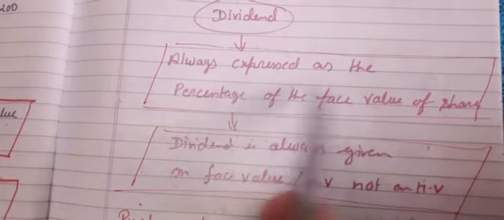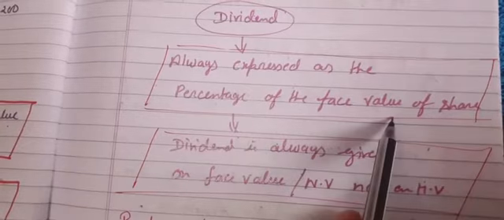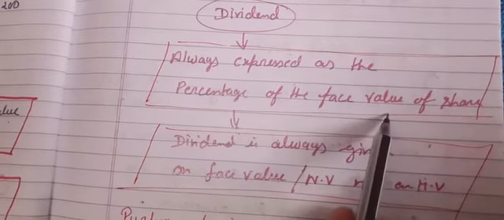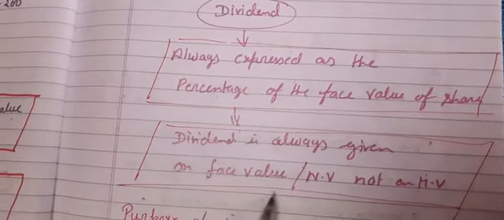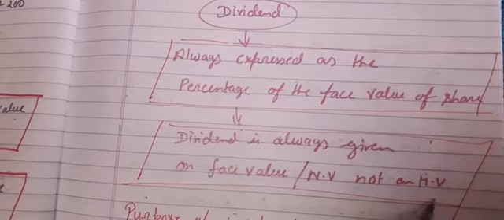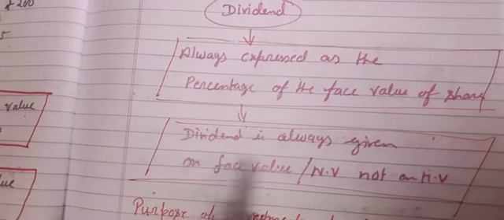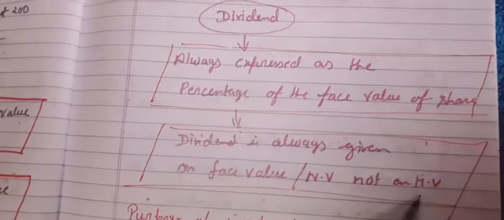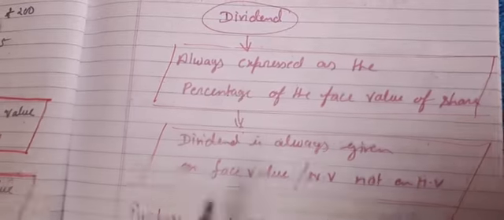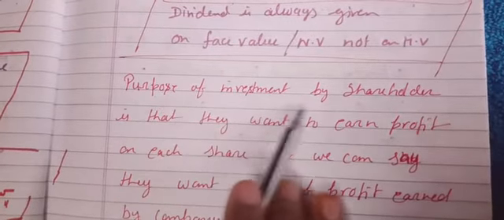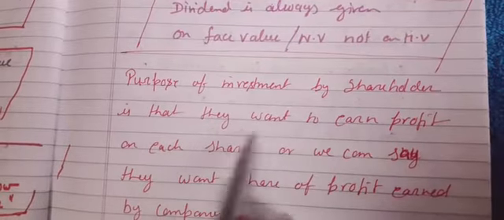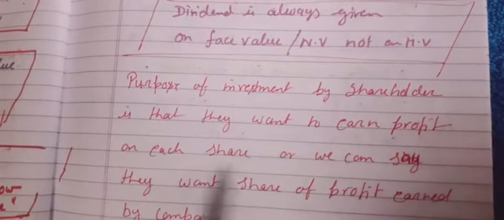So it is always expressed as a percentage of the face value, that is NV or FV. Dividend is always given on face value NV, not on MV. We never calculate dividend on market value. It is always on NV or FV. Already explained, the purpose of investment by a shareholder is that they want to earn profit on each share.